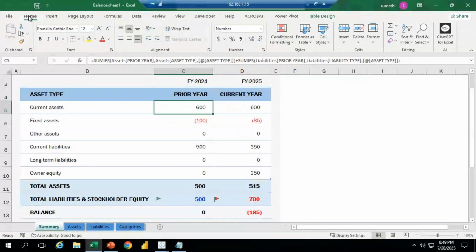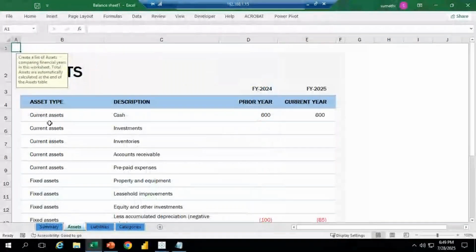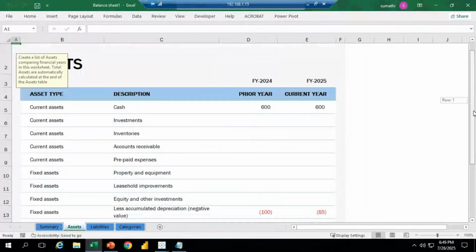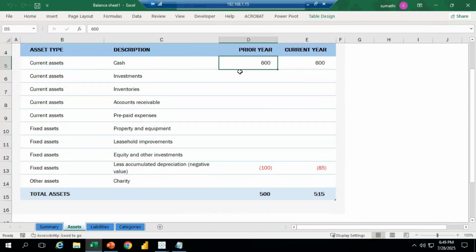See now, this is the summary of balance sheet. Assets: how much asset we have in our company. Say cash 600 rupees in that particular year, we have the information. So if I click on that, this is the amount we have in that.